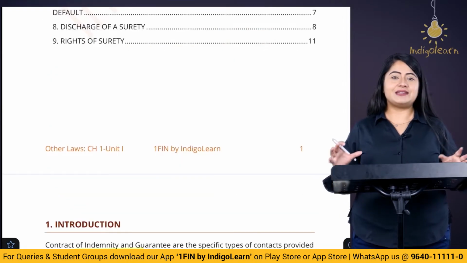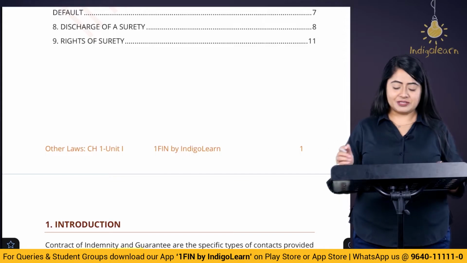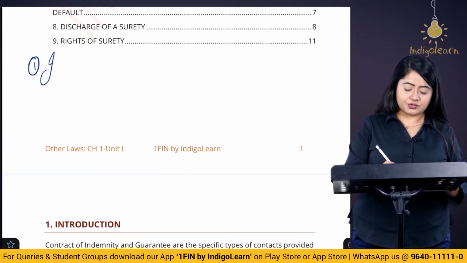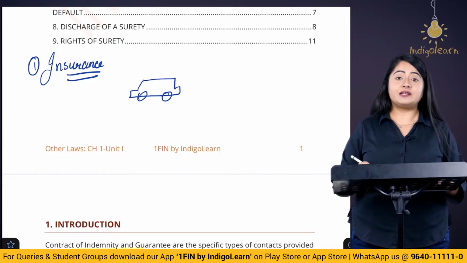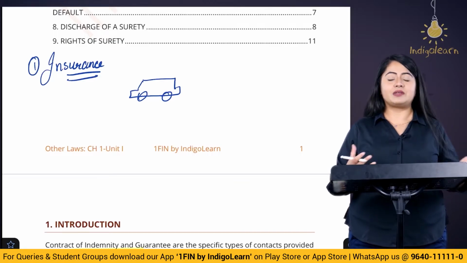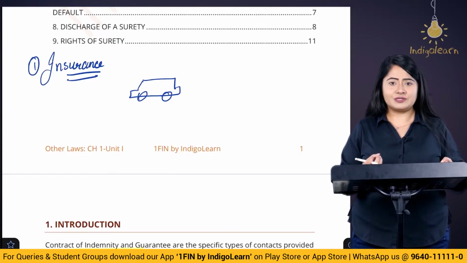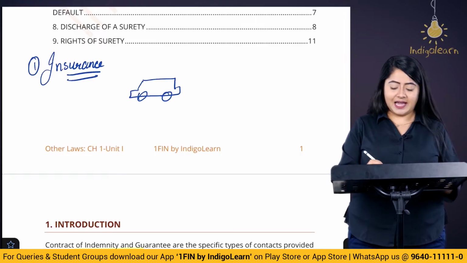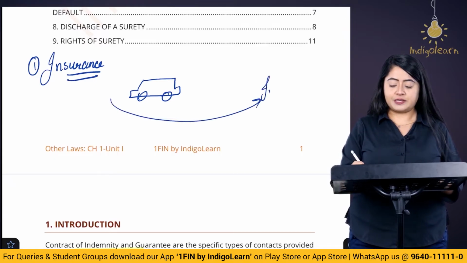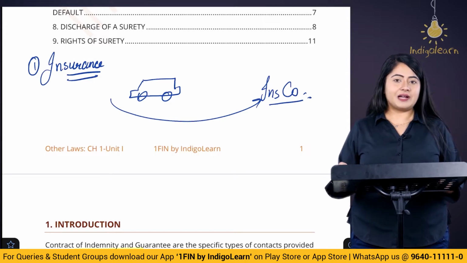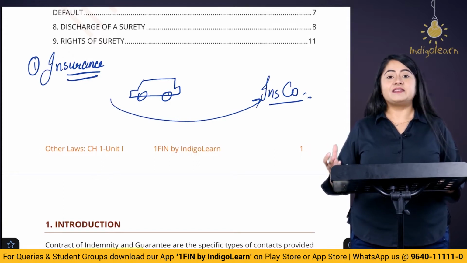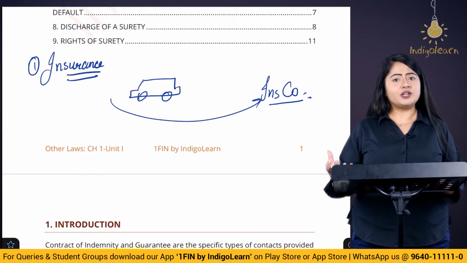Let's try to take up some of the examples to understand this concept of indemnity. The first example is the contract of insurance. Insurance is a contract of indemnity. Let's say I have a car. Now I am scared that when I am going to drive this car, then I might hit this car into something. There might be an accident and my beautiful, wonderful car is going to be damaged. In that case, I can approach an insurance company and I can ask them to give me an insurance policy, right? Whether this is going to be covered as an indemnity? Yes, the answer is yes, this is a type of an indemnity contract, right?